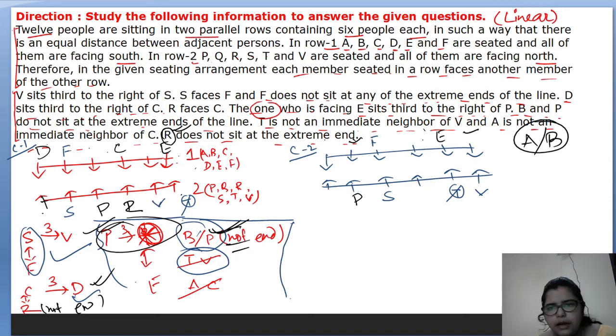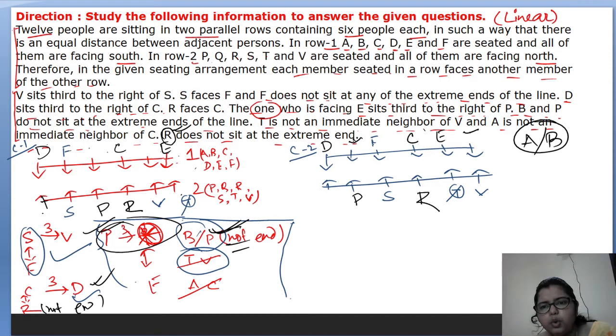No problem with that. Opposite of C, R will sit. Done.